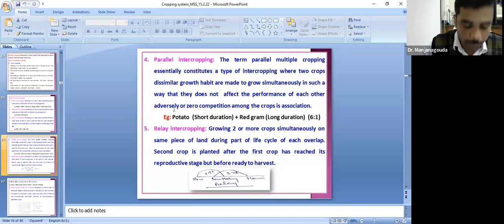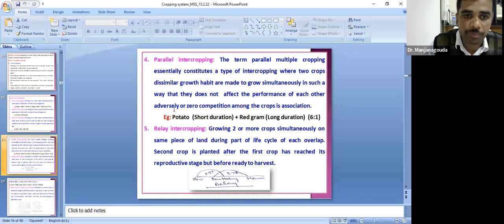Another important concept is parallel intercropping or parallel multiple cropping. What does parallel multiple cropping mean? Here, two crops of dissimilar growth habit are grown simultaneously in the same field. These will not compete for the resources. There will be zero competition for the resources among these crops.